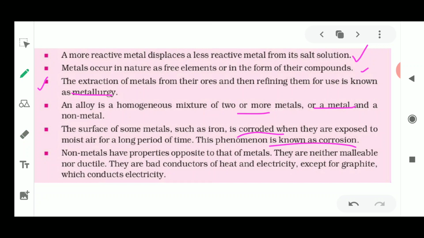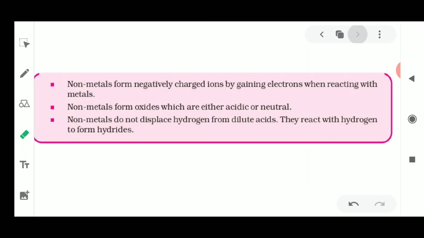Non-metals have properties opposite to the metals. We have discussed that they are neither malleable nor ductile, and they are bad conductors, except graphite. So please remember these exceptional cases. Non-metals form negatively charged ions by gaining electrons when reacting with metals.